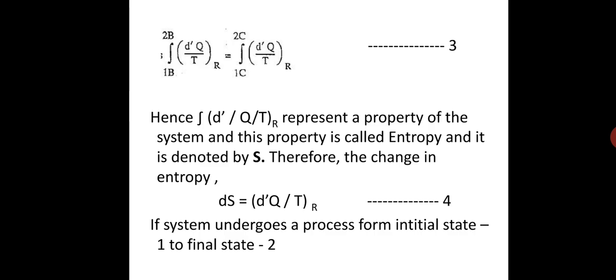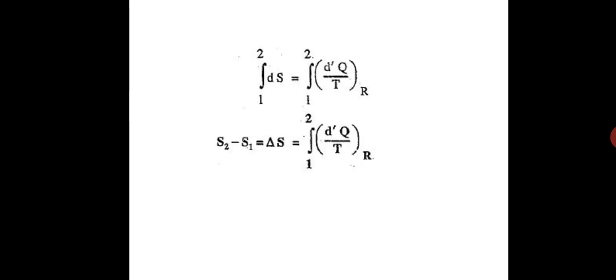If the system undergoes a process from initial state 1 to final state 2, the integration 1 to 2 dS equals integration 1 to 2 d'Q upon T, that is, S2 minus S1. Solving the integration, S2 minus S1 equals delta S equals integration 1 to 2 d'Q upon T.